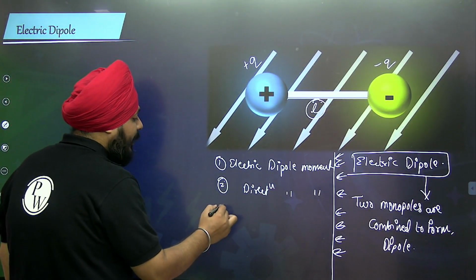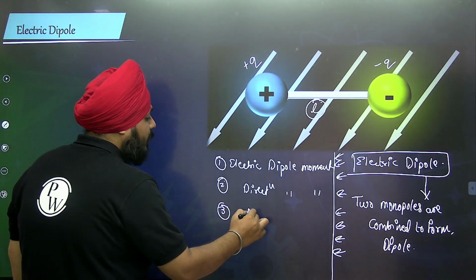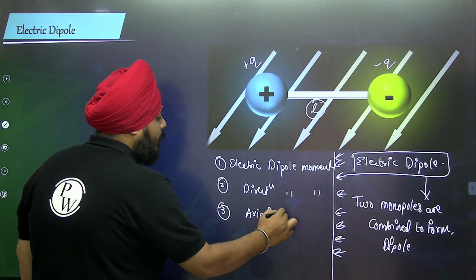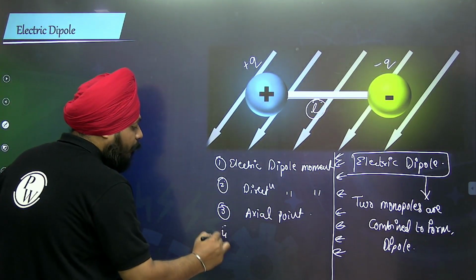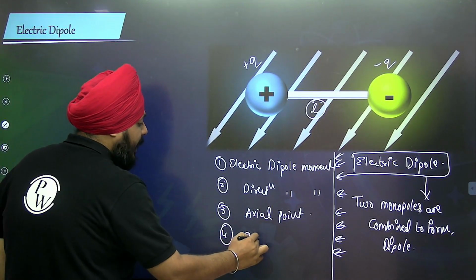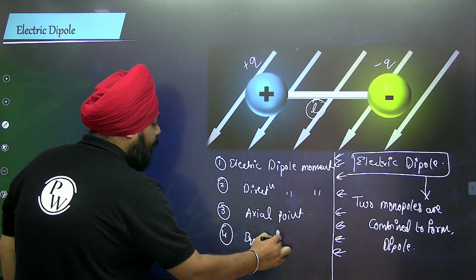Through this electric dipole, what happens to the net electric field at an axial point? What happens to the net electric field at the equatorial point?